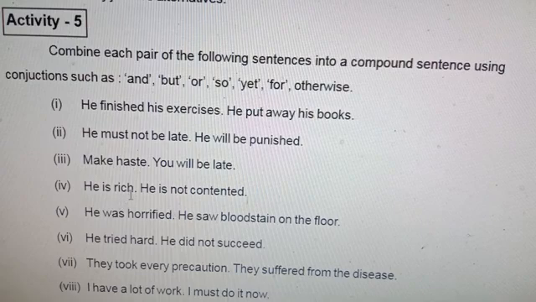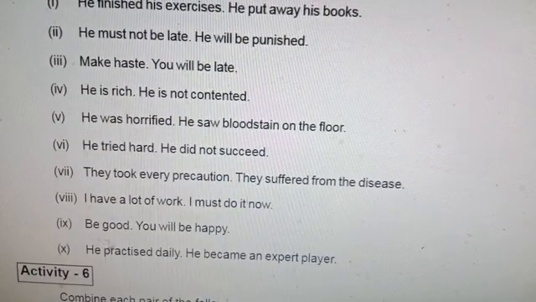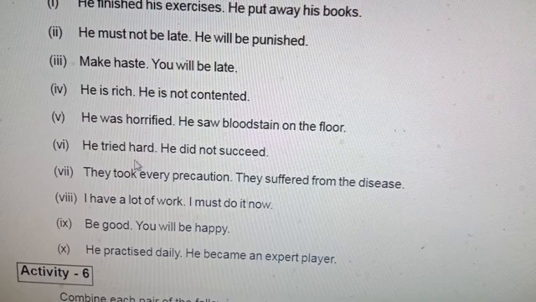He is rich, yet he is not contented. Content means happy. Contrast is found. He is rich, having all the riches. He has no satisfaction. So he is rich, yet he is not contented. Here, I have a lot of work, so I must do it now. He tried hard. He did not succeed. He tried hard, but he did not succeed.